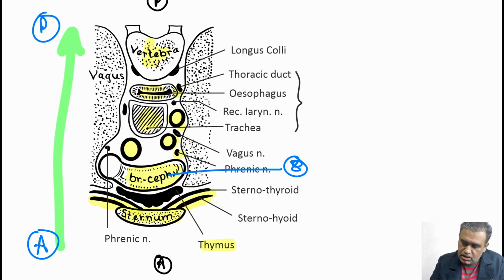If you just want to see, here you have what? These are both the vagus nerve, right? One vagus nerve over here, the other one will be over here. Only the left recurrent laryngeal nerve will be there, but you again have both the phrenic nerves, and you have the thoracic duct along with the esophagus.